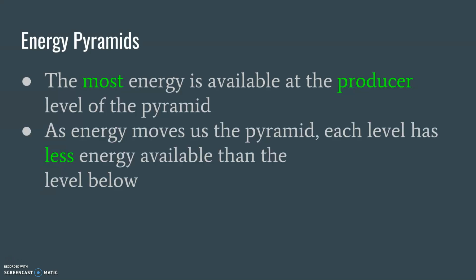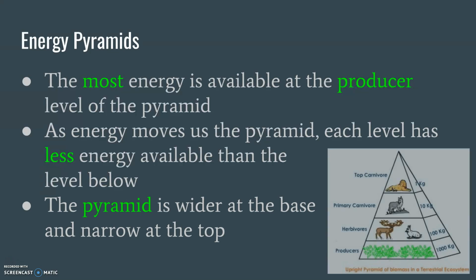Okay? Then that person that bought the money, well, now they're going to use it to pay off their employees. But they don't want to give all their money away. So they're going to pay their employees, but they're going to withhold some tax. Okay? So every time energy moves, a little bit of tax is going to be held. So each time less energy is available. So let's look at this picture. The pyramid is wider at the base and narrow at the top because we're showing the amount of energy.